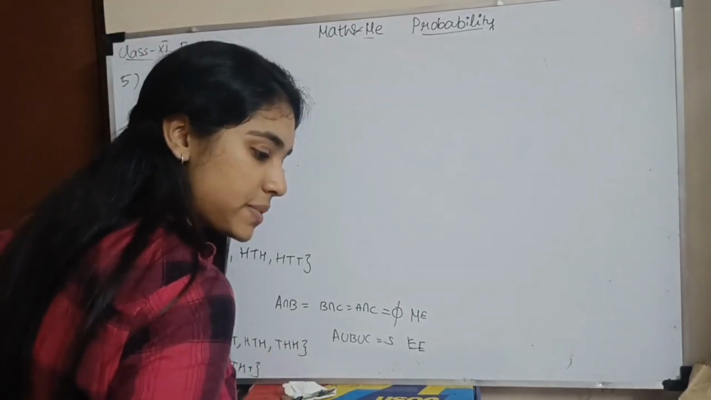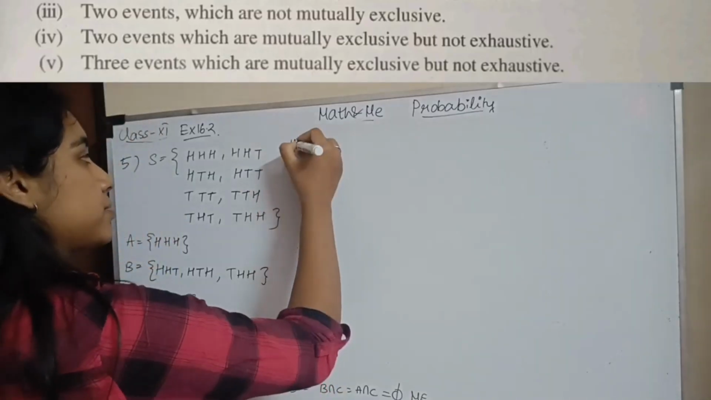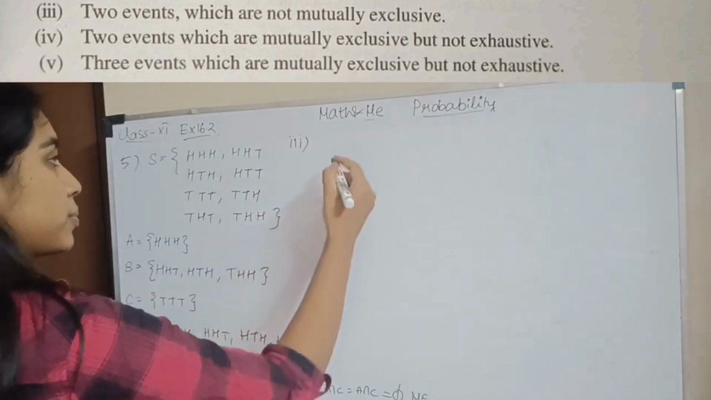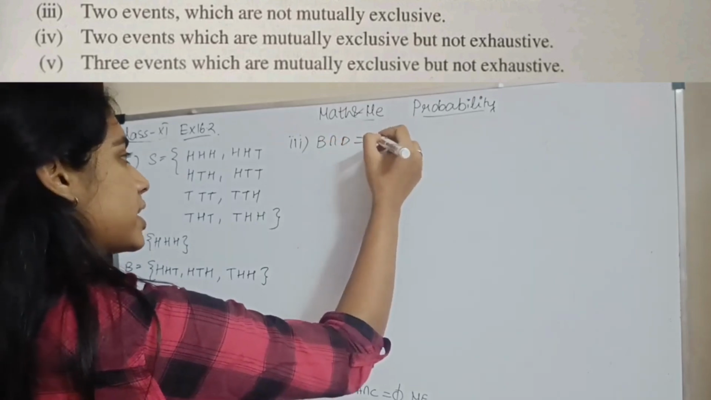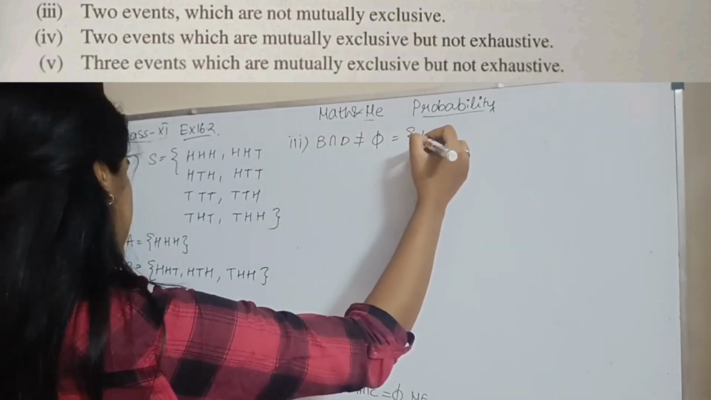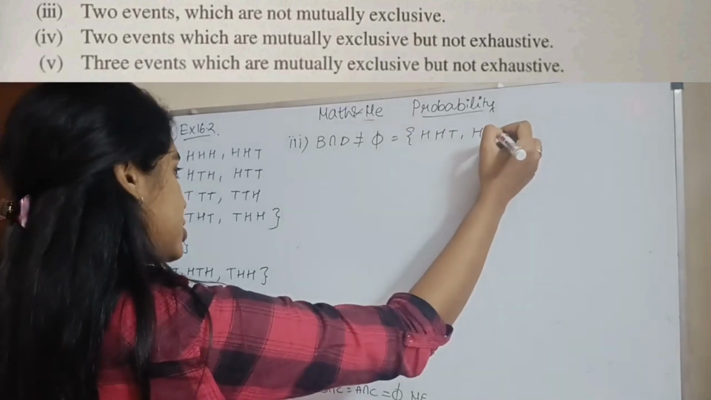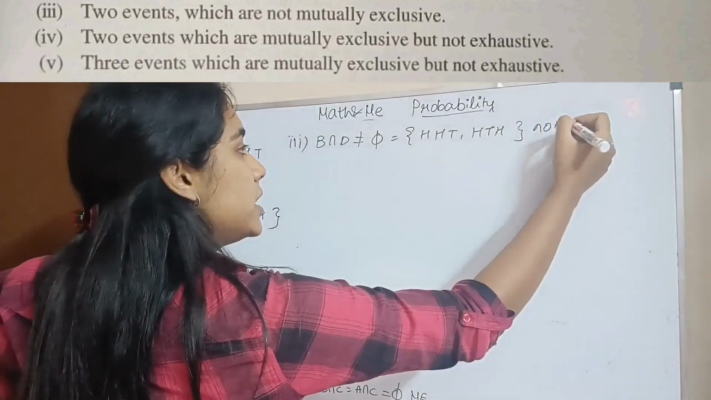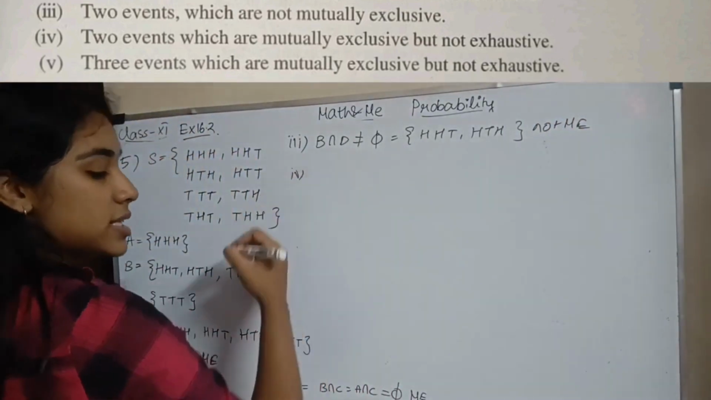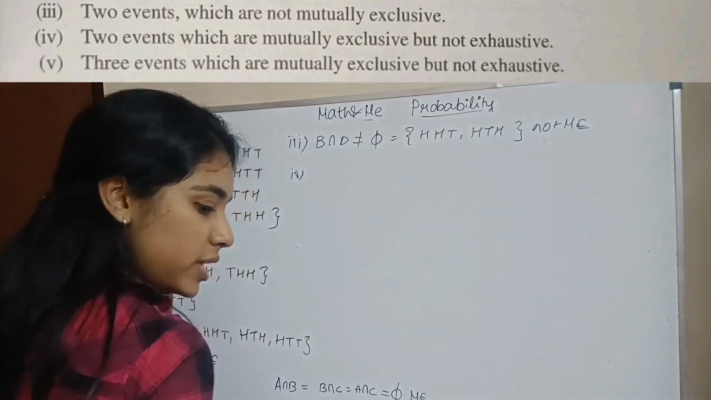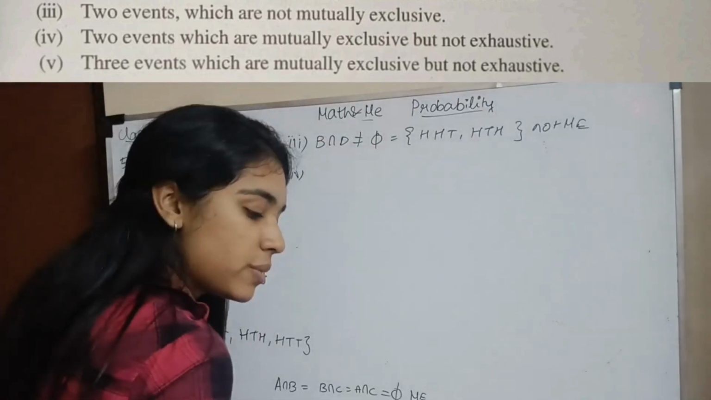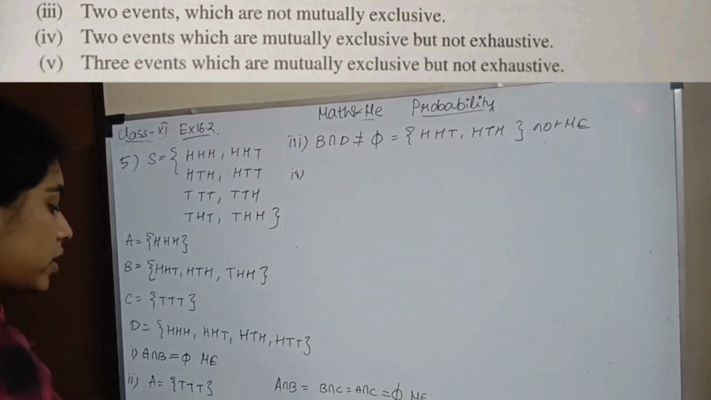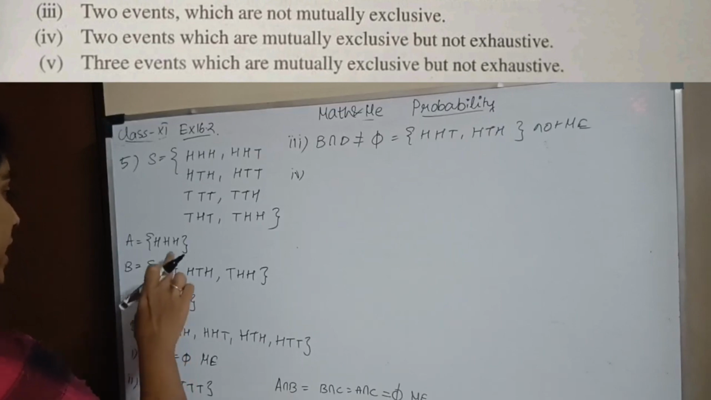Okay. Third subsection, 2 events which are not mutually exclusive. Which can we take for 2 events not mutually exclusive? I can take these two. So B and D intersection, what is it? Not equal to null set because they have HHT, HTH in common. So these two are not mutually exclusive. These are the examples. Subsection 4, 2 events which are mutually exclusive but not exhaustive. That is, the intersection should be a null set, but the union will not give the overall sample space. So you can take A and C.